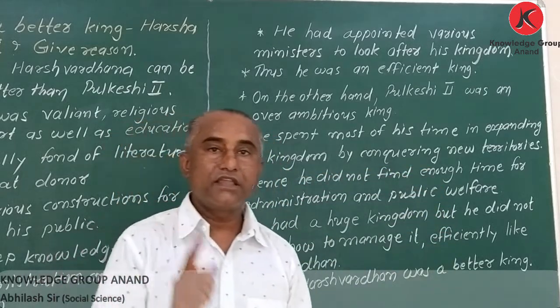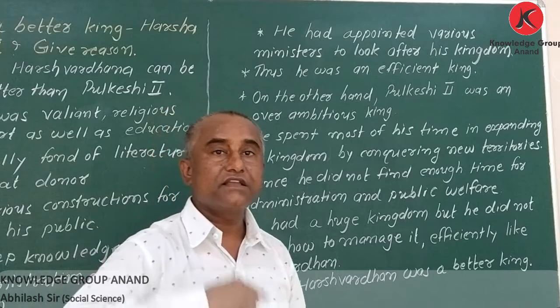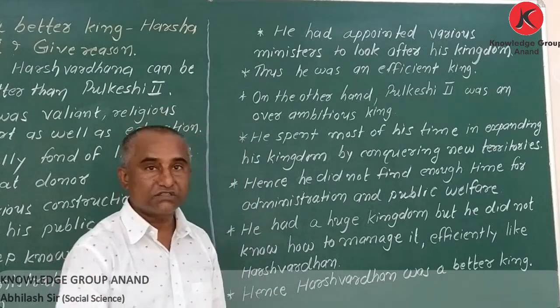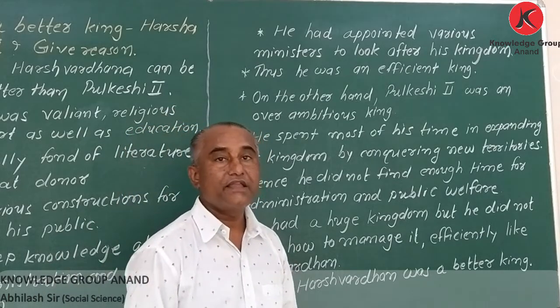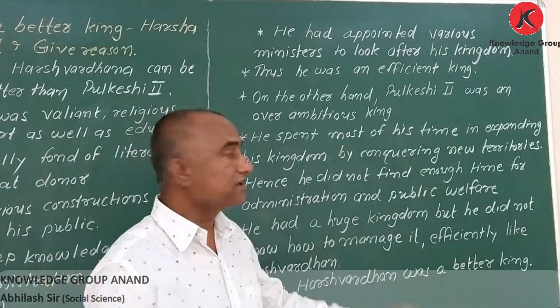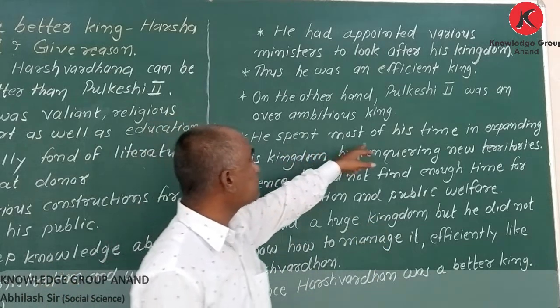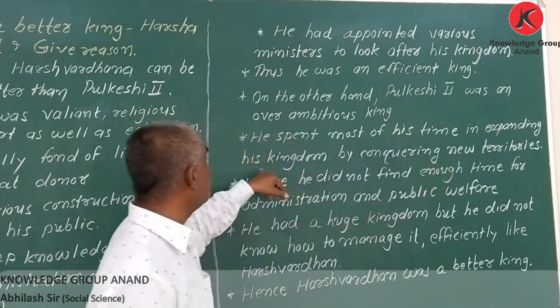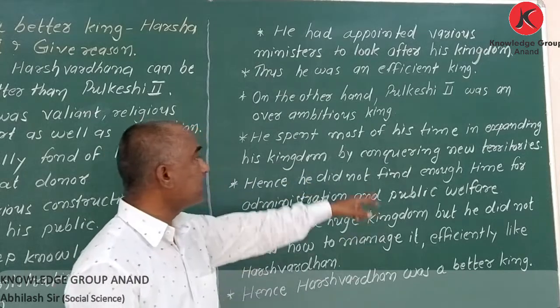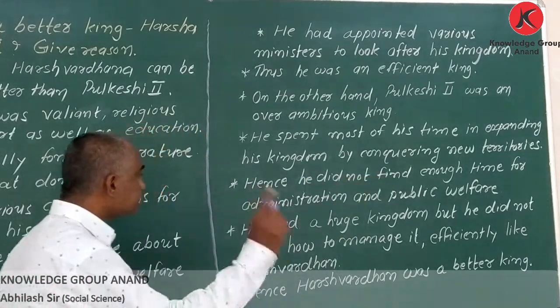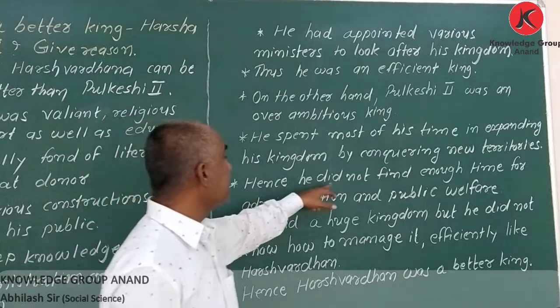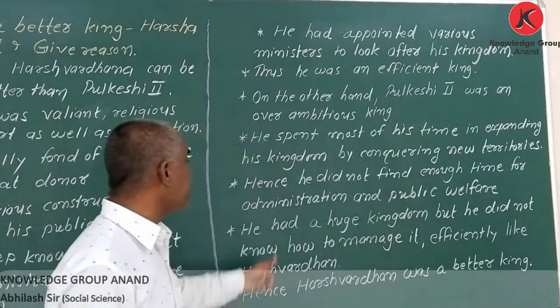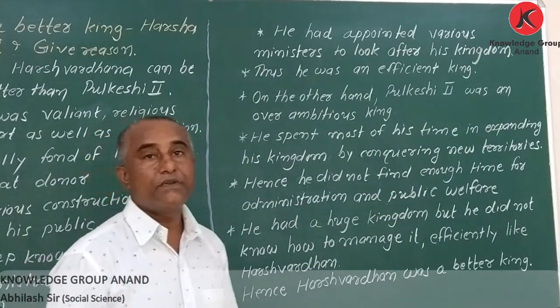It means he was engaged throughout his life in wars, fighting and conquering and expanding his kingdom. Hence, he did not find enough time for administration and public welfare.